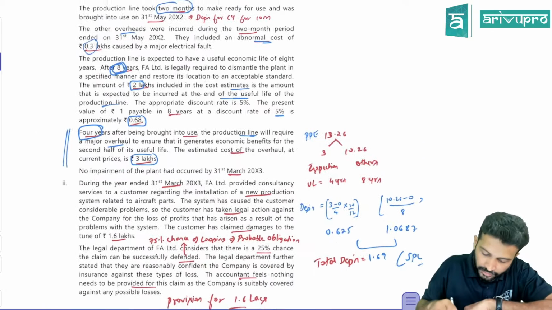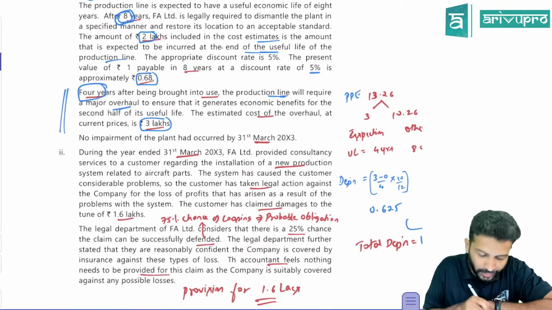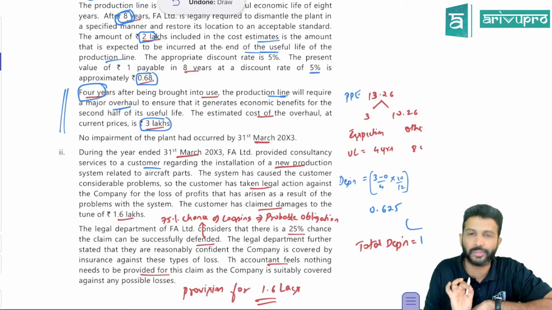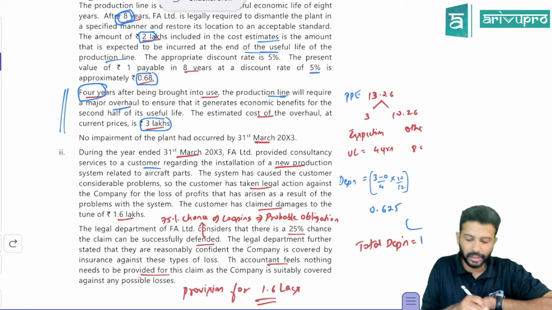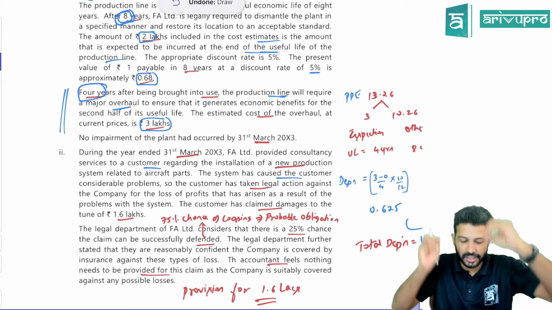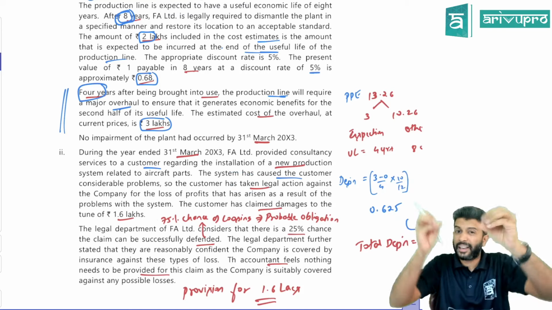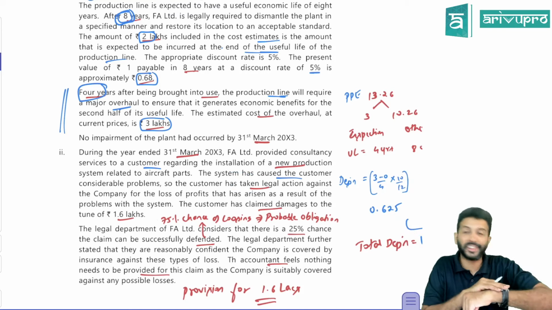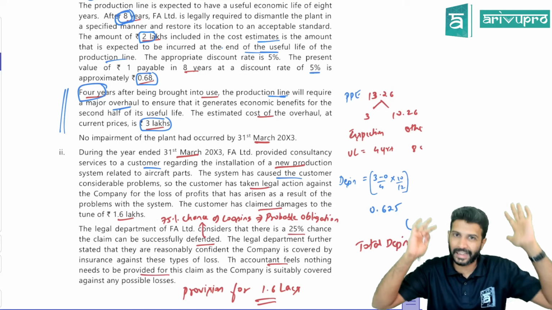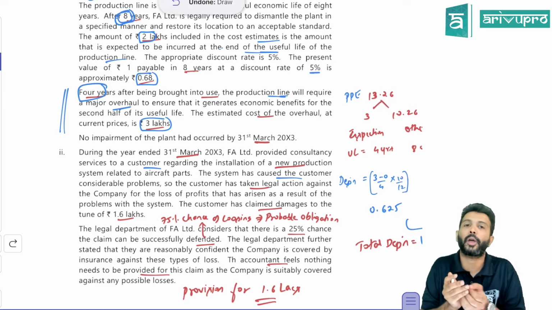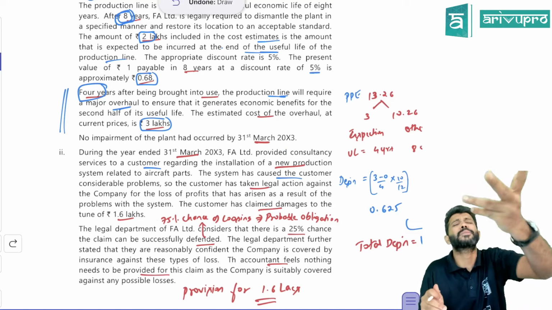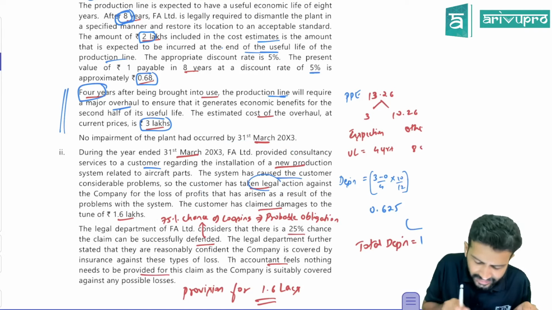Next data they have given us. Some FA Limited provides some consultancy service to some customers. Okay, so I'll just give you a gist of it, because the point of view is to just cover everything quickly. We have given some service to the customer, and the customer is not happy. So he has filed a legal case against us.